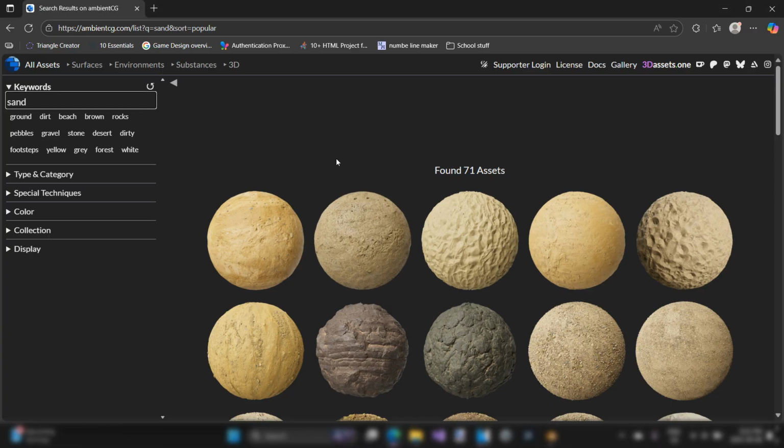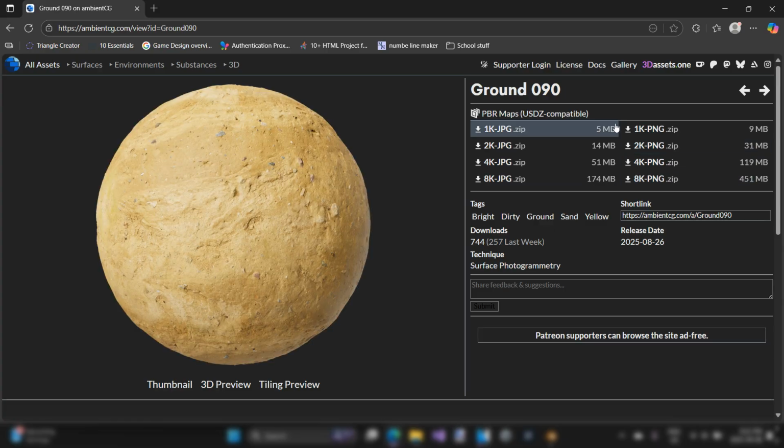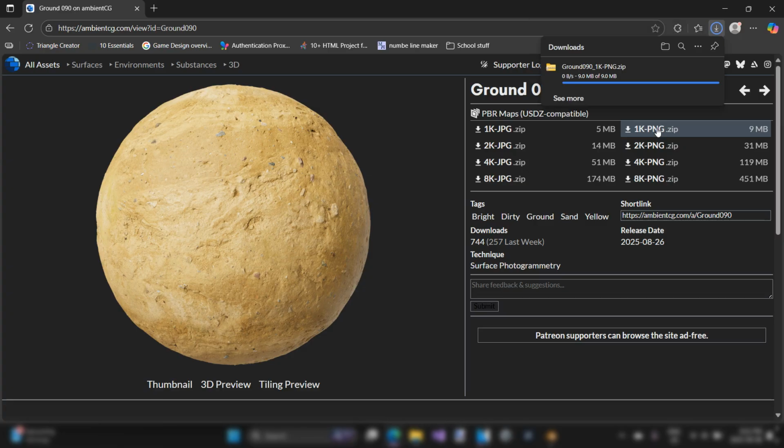So the simplest way to do this is just click on the material that you're interested in, and you've got 8 different download options. Now, we don't need 8K, we don't need 4K, we don't even really need 2K resolution. I like to stick with the 1K PNG file. It's enough resolution for us. Anything more is probably just wasted and it might bog us down later on down the road. So I can download this material by clicking the 1K PNG. And you should see the download notifier pop up.